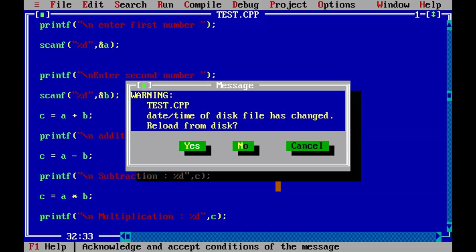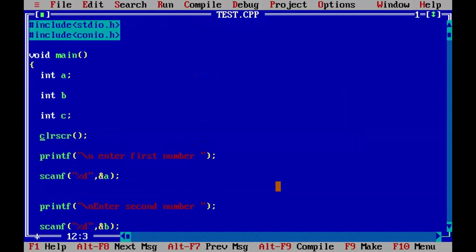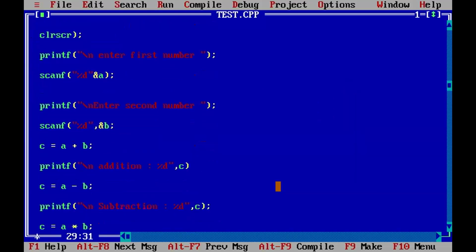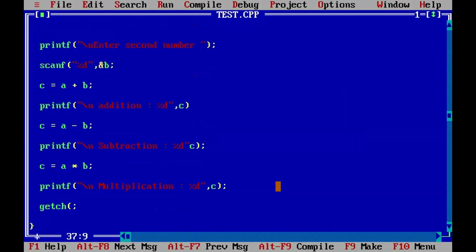Same example in C programming. Suppose there are mistakes here, what happens? Let us see. Suppose semicolon missing, some bracket missing, comma missing, and at the end a bracket missing. Statements missing.